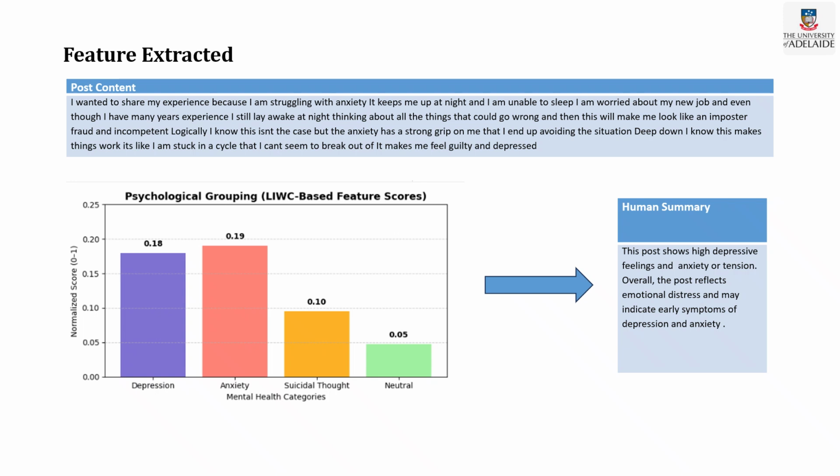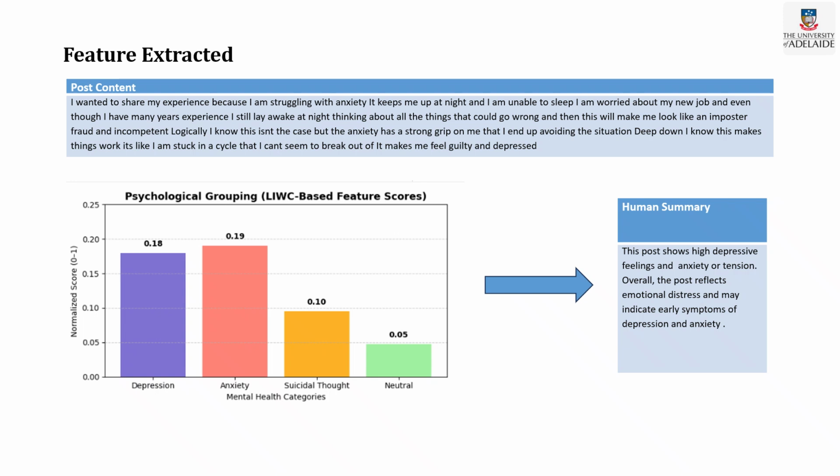For feature extraction, after the 10 features are extracted, I group them into 4 categories. After that, we can see here depression is 0.18%, anxiety is 0.19%, suicidal thoughts is 0.10%, and neutral is 0.04%.